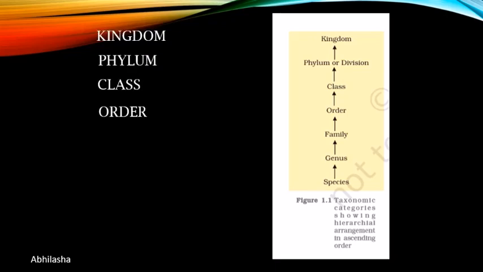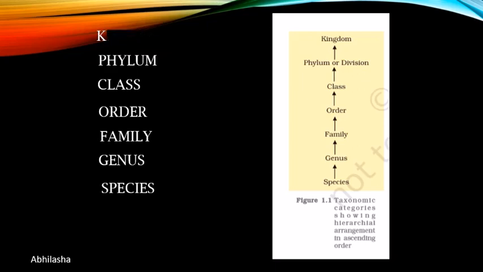Now here we have the hierarchy from species to kingdom in ascending order as given in your book. To remember this sequence, I'll give you a very easy mnemonic. Here are your taxa in correct order: kingdom, phylum, class, order, family, genus, and species.